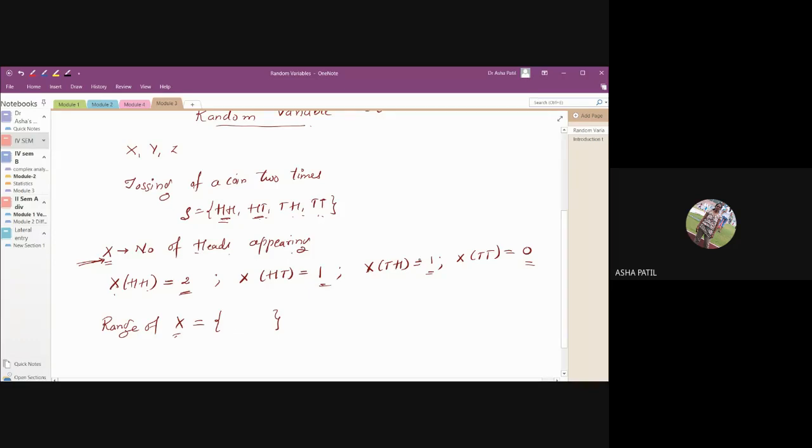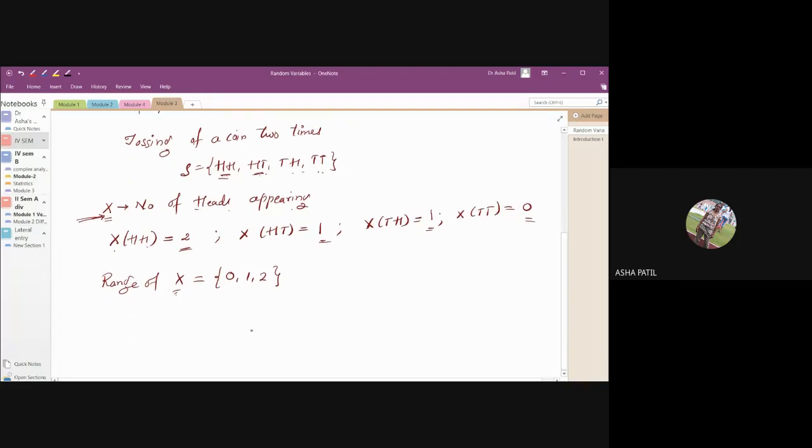Which are the different values that X is taking? 0, 1, 2. Yes. It is a set. We need not repeat the value, you know it. So the different values that X takes is called as the range of X. And for this particular experiment, the range is 0, 1, and 2. So this is how we assign the real values for each of the outcomes of an experiment.